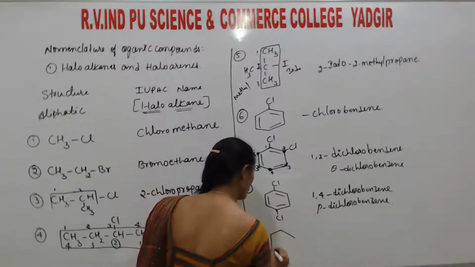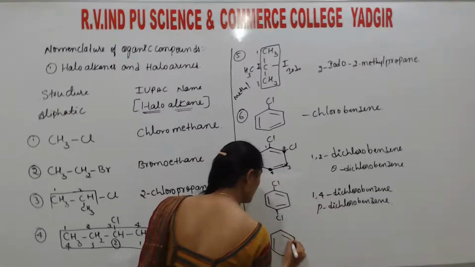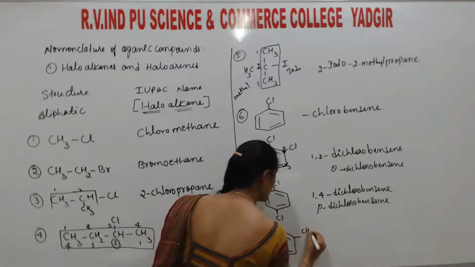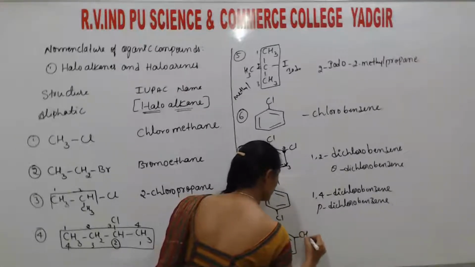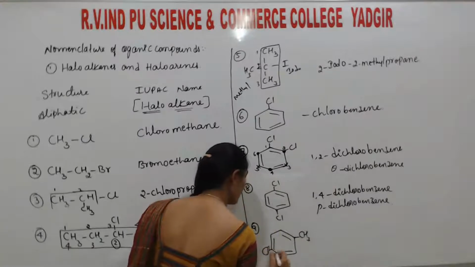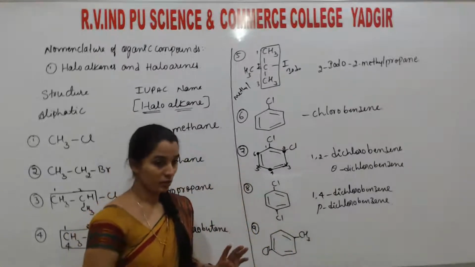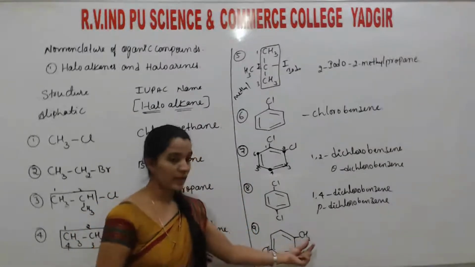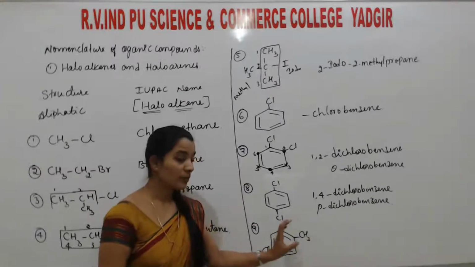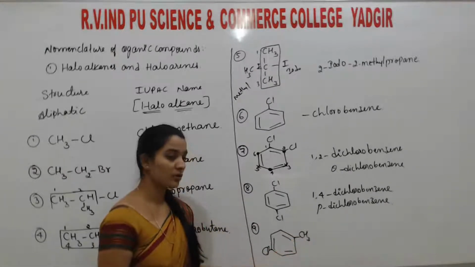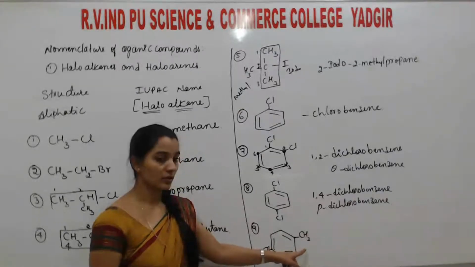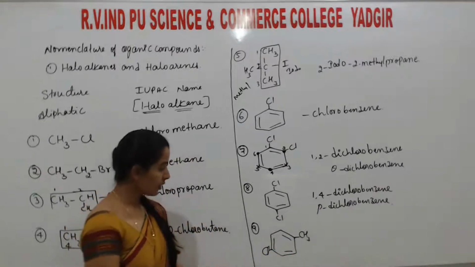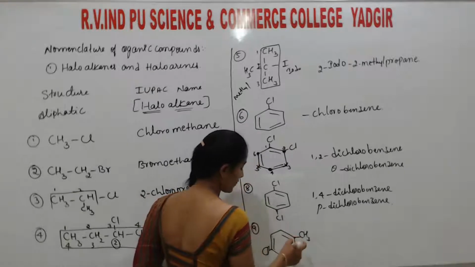And next, the ninth one. Listen here. Assume here a CH3 group is attached here, as well as a Cl atom is there. So students, as I told you, both the halogen and the alkyl group are there. So the preference is given to the alkyl group, not to this halogen atom. Means here the main substituent will be the alkyl. Are you getting it?